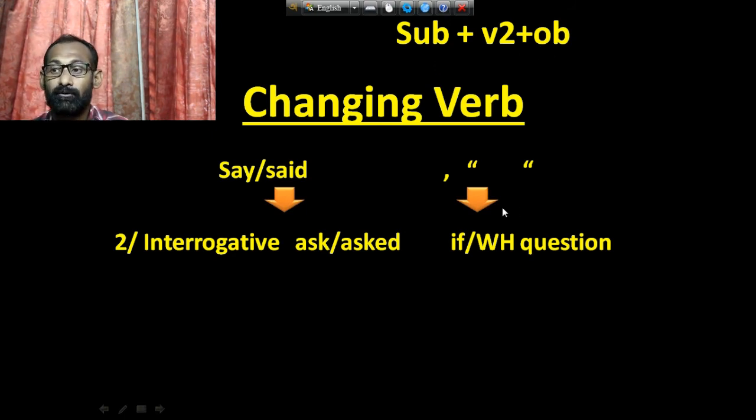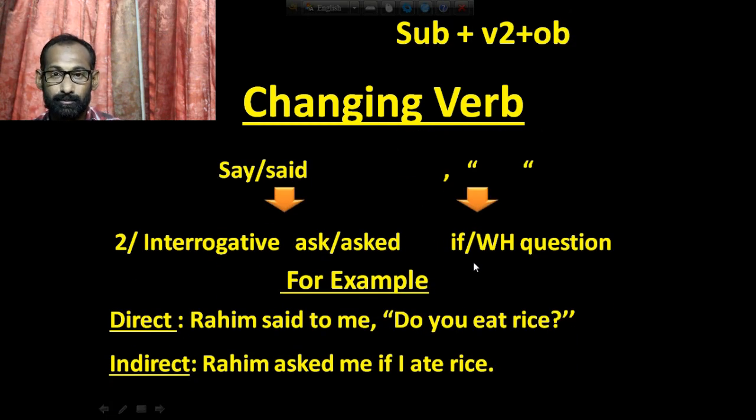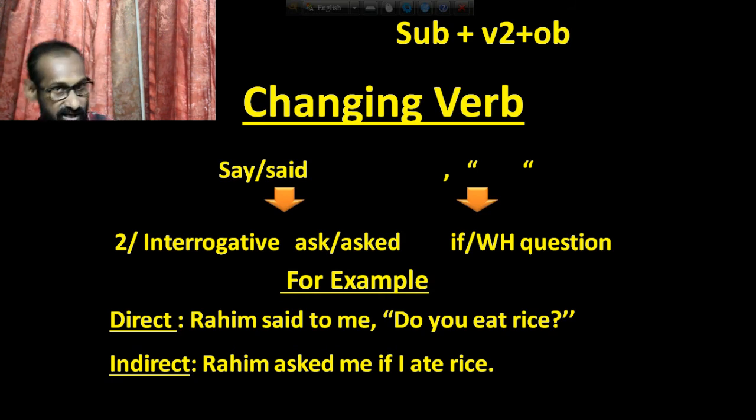Okay, I want to give an example to make it clear. Rohim said to me, do you eat rice? I have used just an auxiliary verb. So Rohim asked me, as it is past tense, so I have used asked. Rohim asked me if. That means I told you that if the sentence starts with an auxiliary verb, then you have to use if. And if the sentence starts with a WH question, then you have to use the WH question word, and the next part will be subject plus verb 2 plus object.